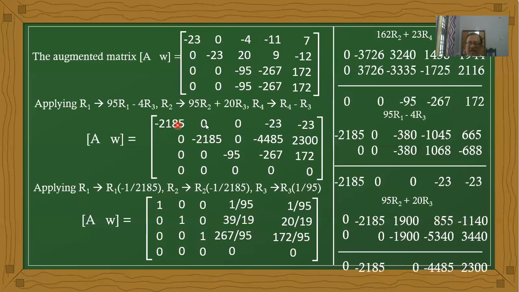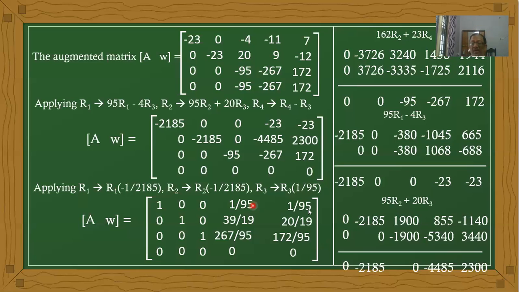Therefore, the entire first row is multiplied by minus 2185, the entire second row by 2185, and the entire third row by minus 95. Therefore, the first column becomes 1 0 0 0. Second column 0 1 0 0. Third column 0 0 1 0. And here these values: minus 23 divided by minus 2185 is nothing but 1 by 95.